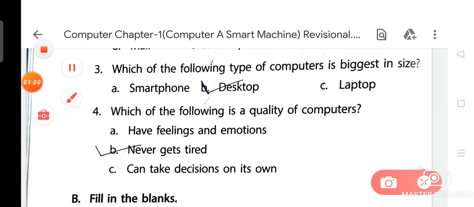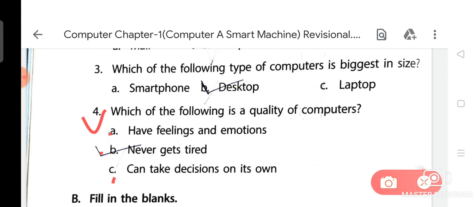Now, the next question from your chapter number first is number 4: which of the following is a quality of computers? Option A is has feelings and emotions, option B is never gets tired, and option C is can take decisions on its own.